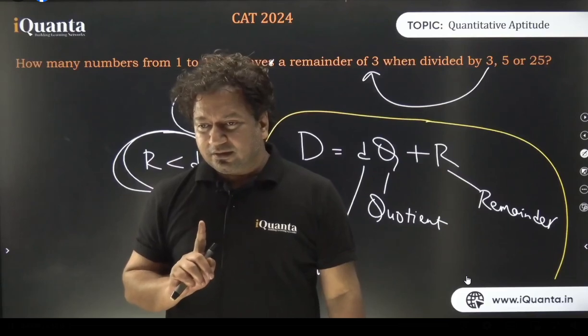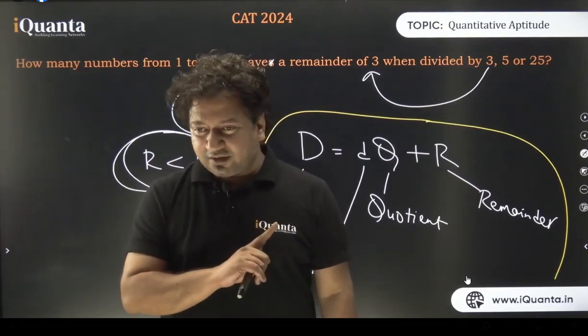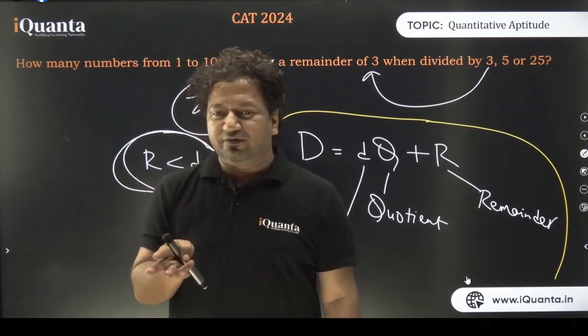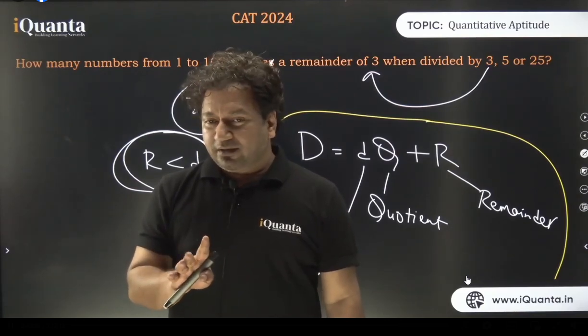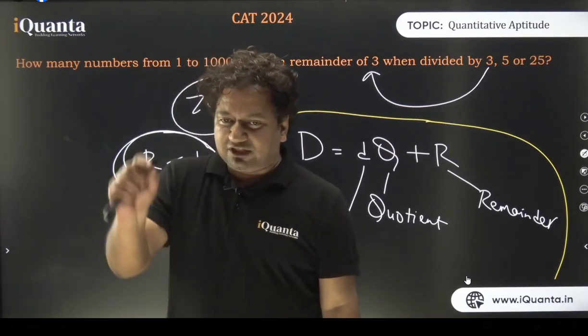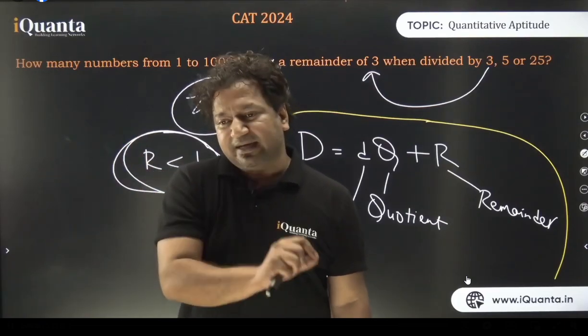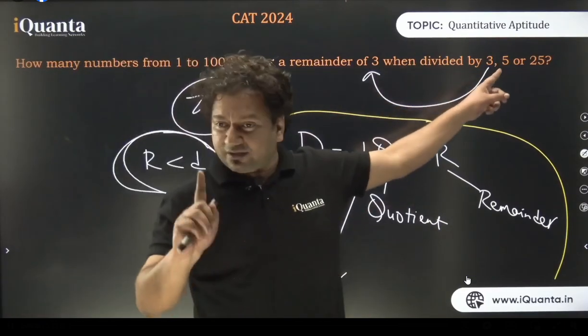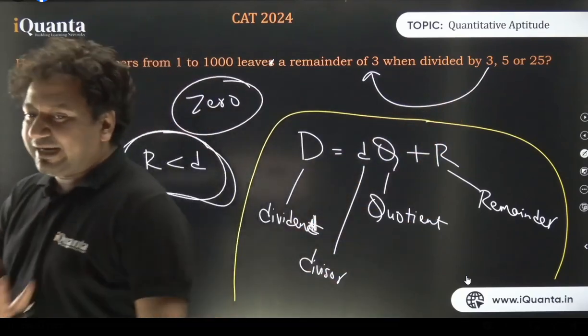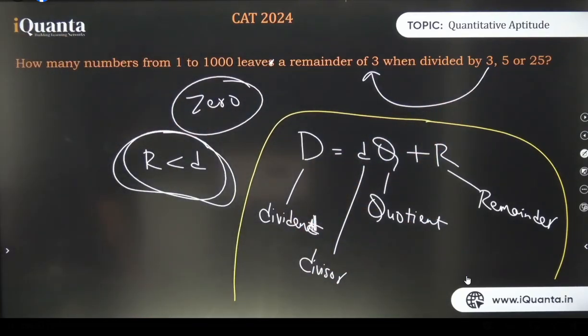Is that clear? This is not logical OR for 3 different conditions. Now I hope it is clear to all of you. It's not ambiguous, not at all. That would be when I give 3 sub-questions of this same question: question number 1 is by 3, question number 2 is by 5, and 3 is by 25. Then it happens. So whenever you have a question like this, do not feel that it is the logical OR gate. No, don't do that ever. There's going to be a big mistake. Clear now? All right. So the AND was for 3 different conditions which are simultaneously true. Cool. Now write this down: dividend, divisor, quotient, and remainder. Noted?